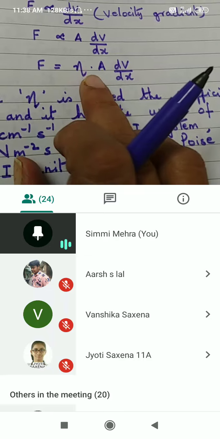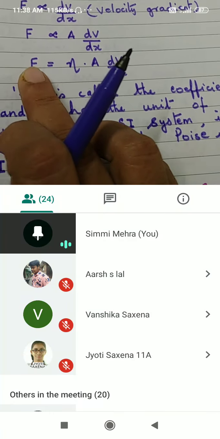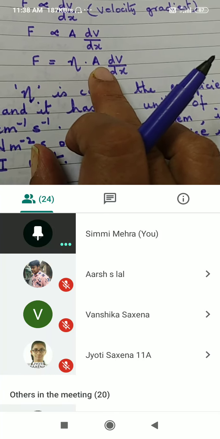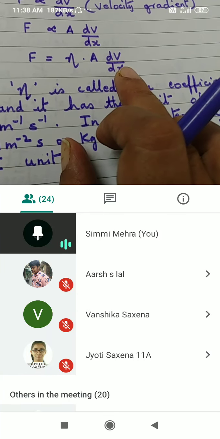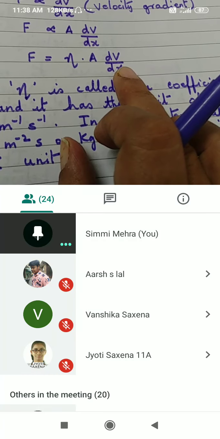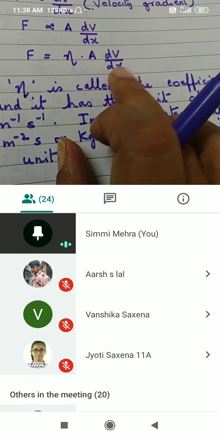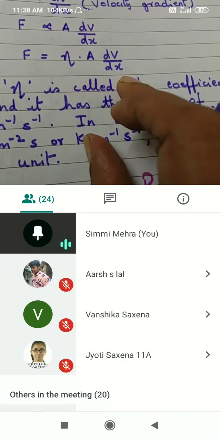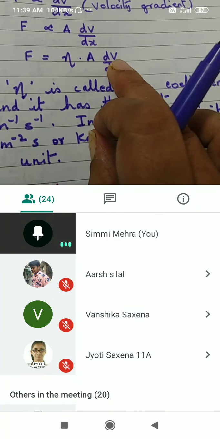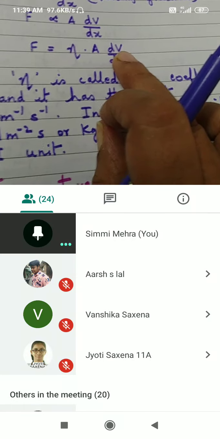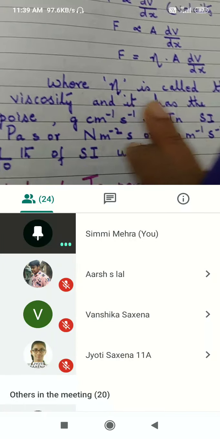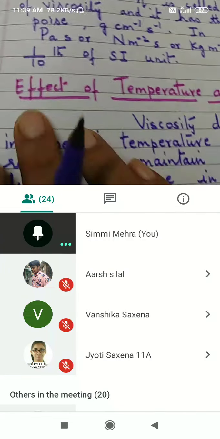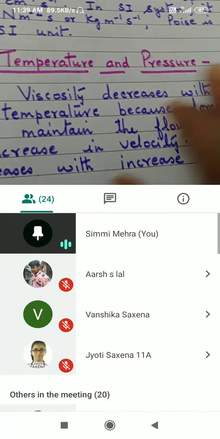So coefficient of viscosity will be defined as the force acting per unit area, alright, with the velocity gradient of 1 meter per second, because it is velocity gradient, difference in velocity. So the unit will be meters per second. Okay, so from here I have derived this. Is that clear? Okay, effect of temperature and pressure on viscosity.